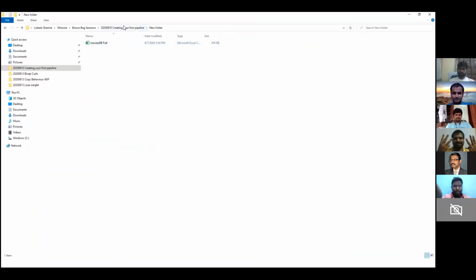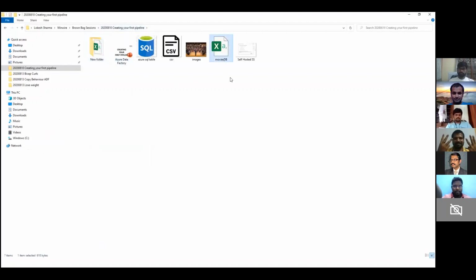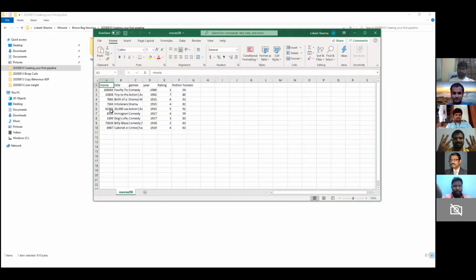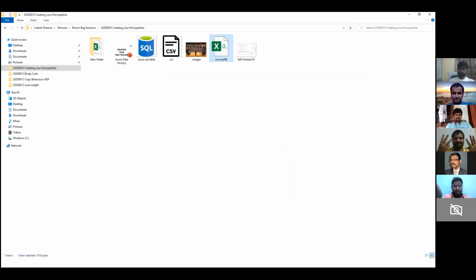So this is our source file, movies DB. If you open it, it has 9 records with the header in it. We'll see how we can transfer this data to a table inside your Azure SQL database.